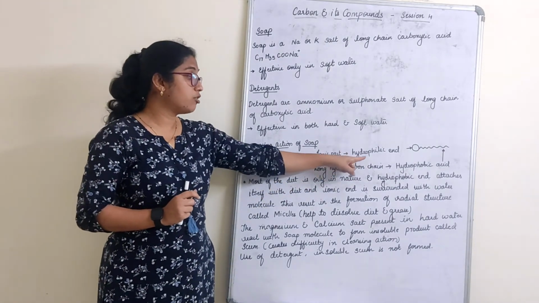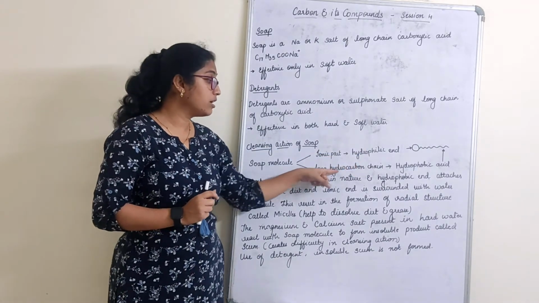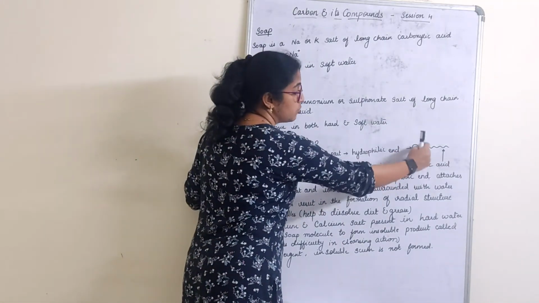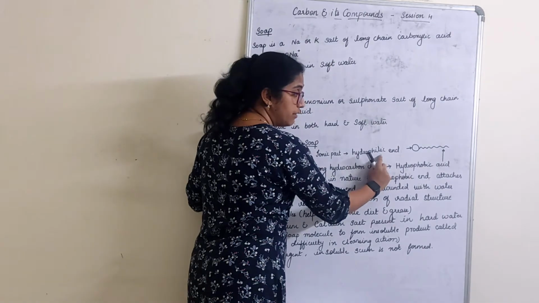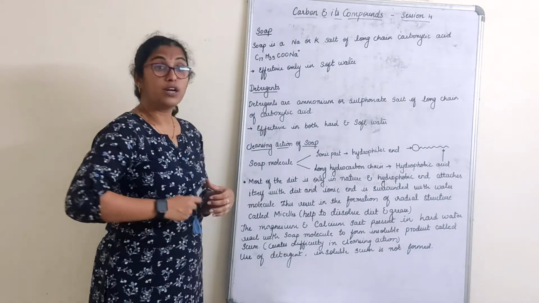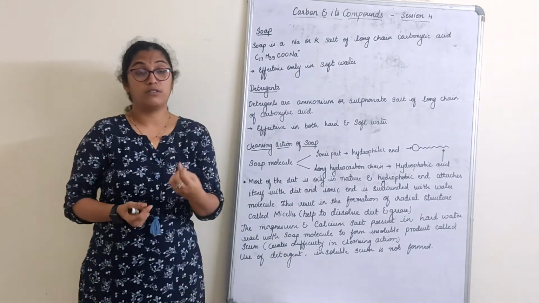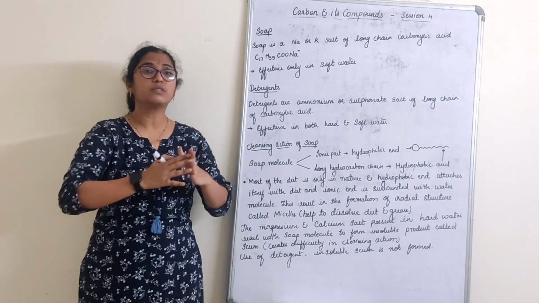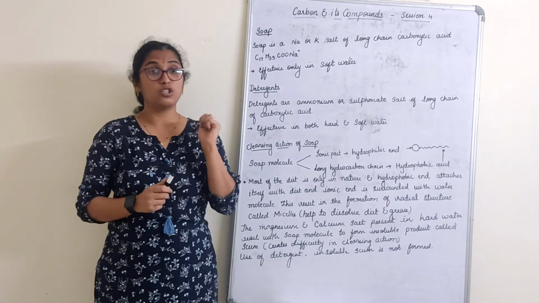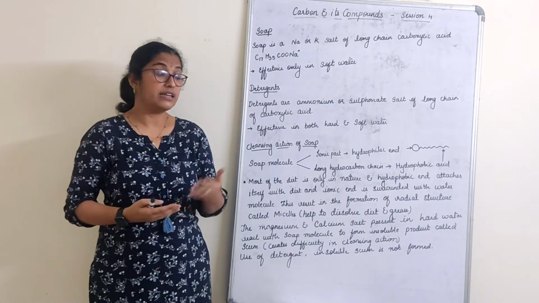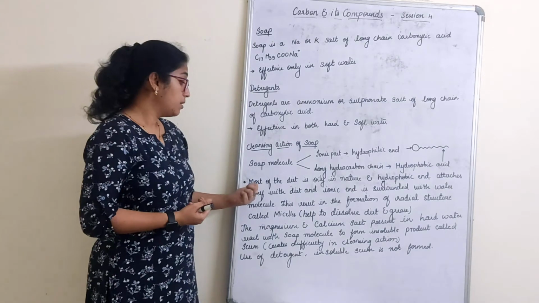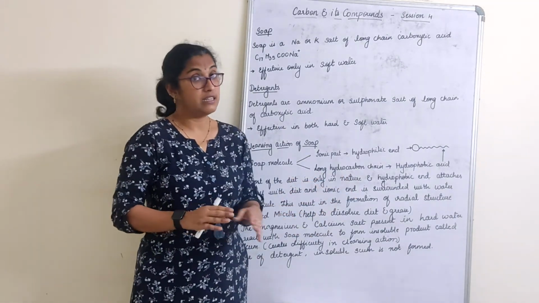The ionic part is called the hydrophilic end and the long hydrocarbon chain part is called the hydrophobic end. So if I talk about the soap molecule, this end is called the hydrophilic end. The long tail-like structure is called the hydrophobic end. Most of the dirt or grease on the clothes which we have to clean is oily in nature. That means it is insoluble in water. So in other words, most of the dirt and grease are insoluble because they are oily.